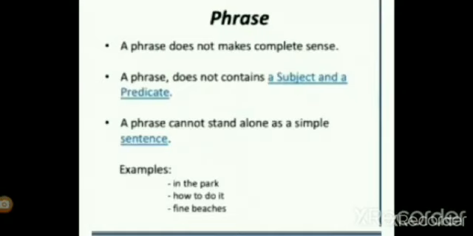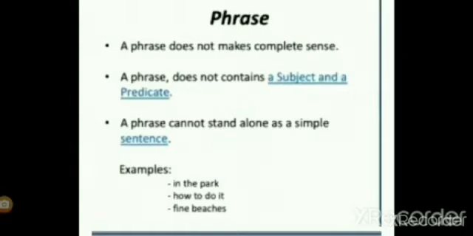A phrase does not make complete sense. It is not a full sentence. It cannot stand alone like a sentence. A phrase does not contain any kind of subject and predicate. Now look at the examples. In the park. Do you understand from just in the park? No. When I say she is playing in the park, then you can understand the whole sentence. She doesn't know how to do it is a complete sensible sentence, but only how to do it is a phrase, because it does not make any sense.